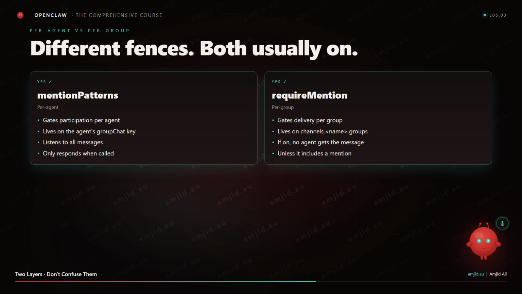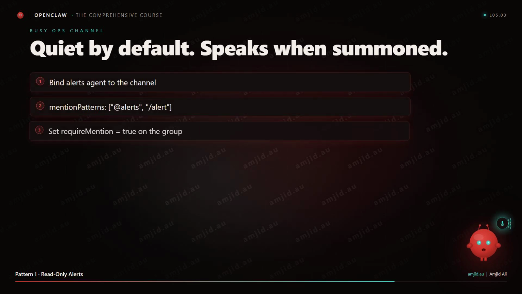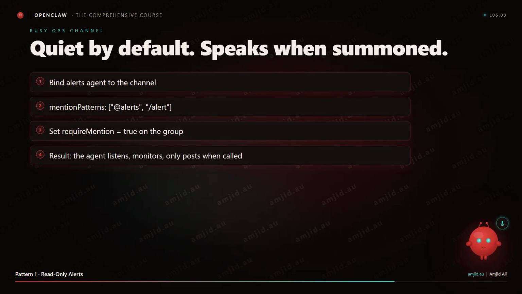Nobody wants that. Practical patterns. Let me give you 3. Pattern 1: read-only alerts agent in a busy ops channel. Bind alerts to the channel. Set mention patterns to @alerts and /alert. Set require mention to true. The agent will listen, monitor, but only post when summoned. Quiet by default.